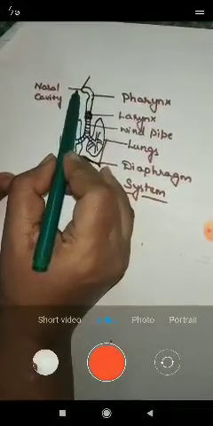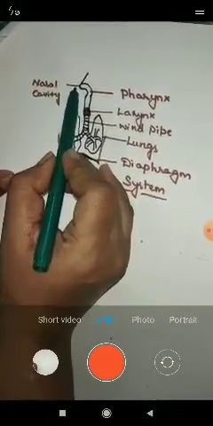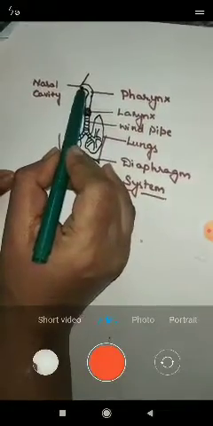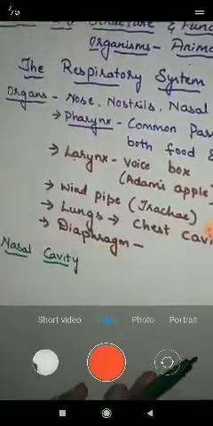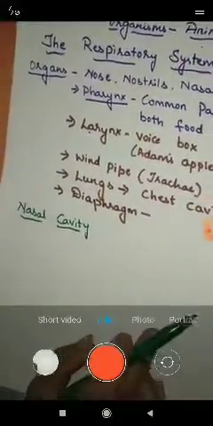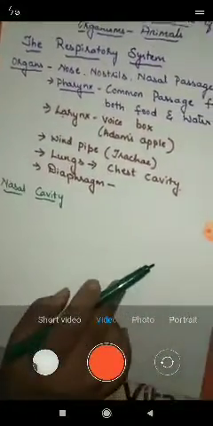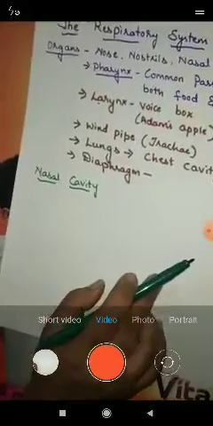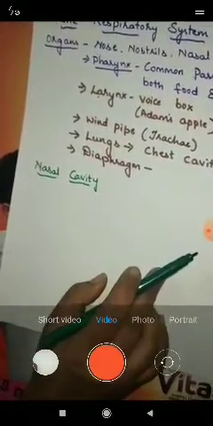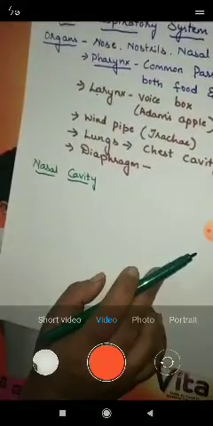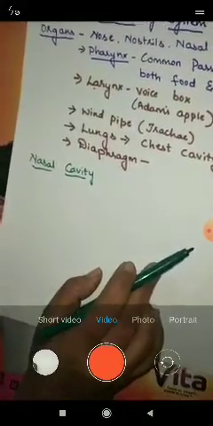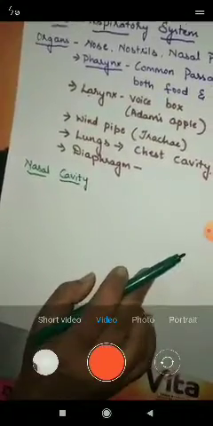Through the nostrils the air enters, and as the air enters inside the nostrils, we can observe what happens. As we know, the air which is entering our nostrils, that is the nasal passage, is impure. It contains dust, it may contain germs also, children.